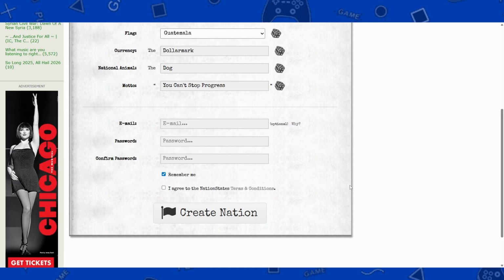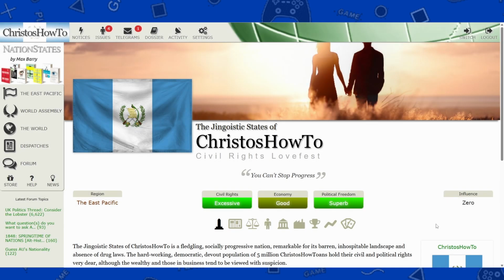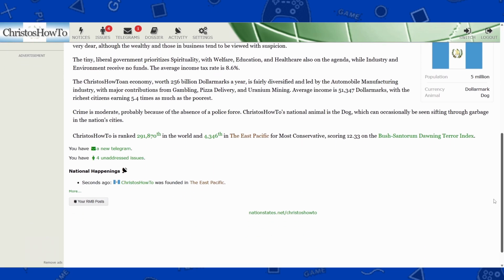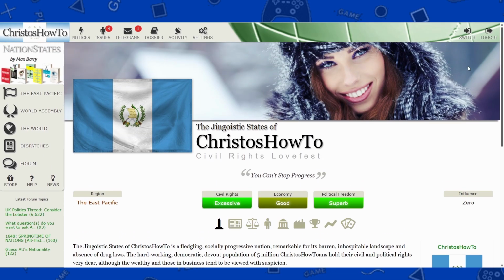And then down here, you put your email and password so you can protect your nation, and then you can create your nation. So I'll put in my email and password, and I will see you in the next screen after you create a nation. All right, so here is the Jingoistic States of Christos How To. Here is what you will see when you first create your nation.